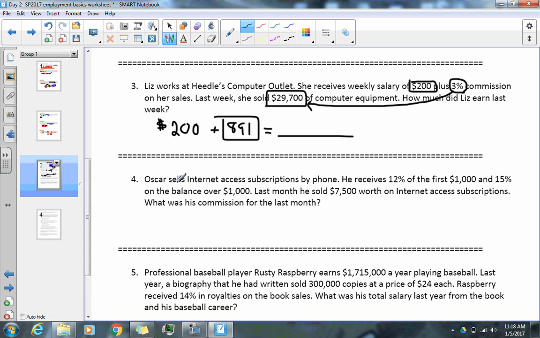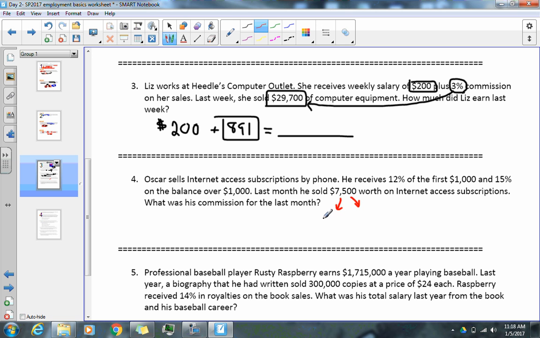All right, question number 4. Oscar sells internet subscriptions by phone. He receives 12% of the first 1,000 and then 15% on the balance over 1,000. He sold 7,500. All right, so once again, this goes back to like example number 2 and 4, I think.